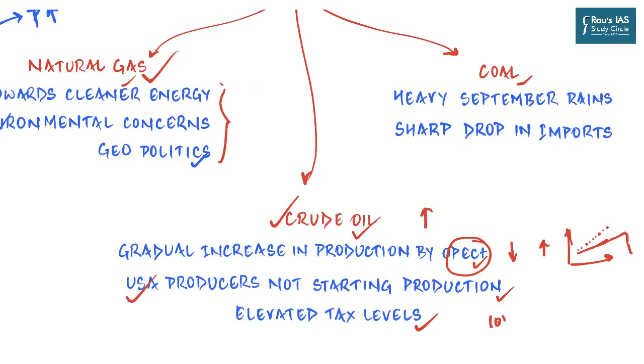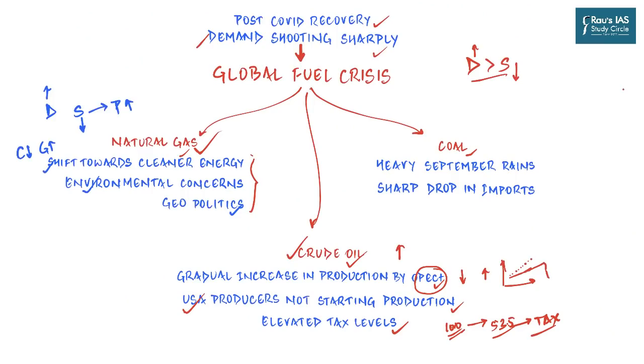So if you are paying rupees 100 for 1 litre of petrol, 53.5 rupees out of that is going just as a tax, and these are the highest level of tax across any commodity in the country. Then moving on from natural gas and crude oil to our favorite coal.